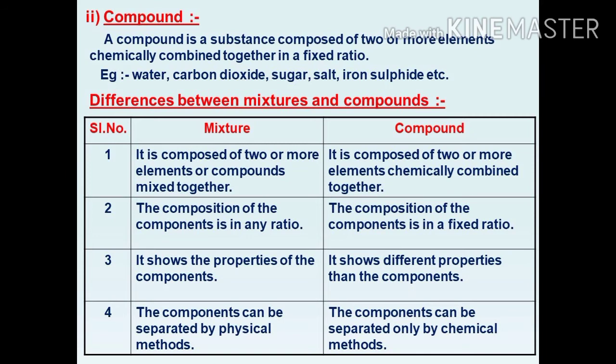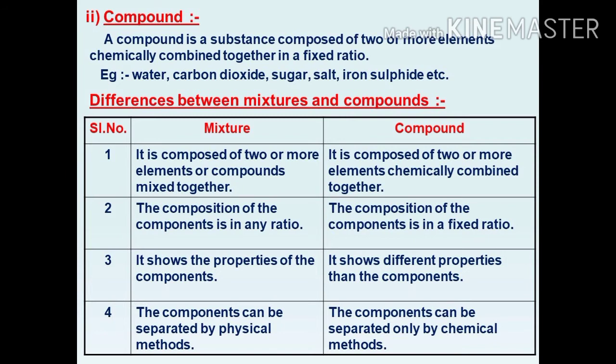Here we can see the difference between mixtures and compounds. Water and carbon dioxide are examples of compounds. Water is the combination of hydrogen and oxygen. Carbon dioxide, carbon and oxygen. Sugar, glucose molecules are there. Salt, sodium chloride, sodium and chlorine. Iron sulfide, iron and sulfur. So two or more elements are there, so they belong to compounds.